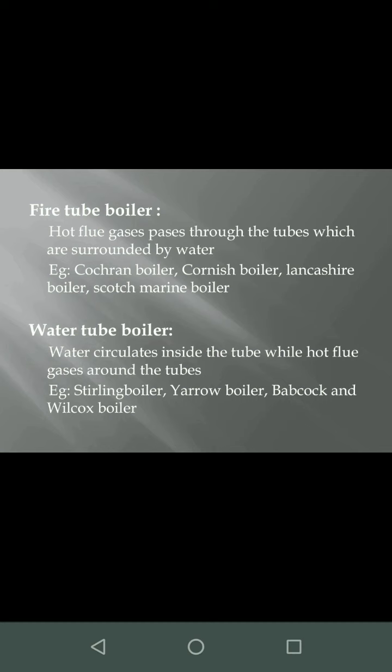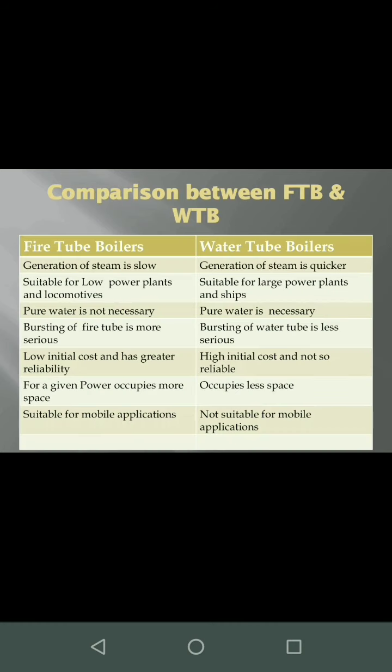Again, it is defined. In a fire tube boiler, hot flue gases pass through the tubes which are surrounded by water. Example, Lancashire boiler, Scotch Marine boiler. In case of water tube boiler, water circulates inside the tube while hot flue gases are around the tubes. Example, Babcock and Wilcox boiler.